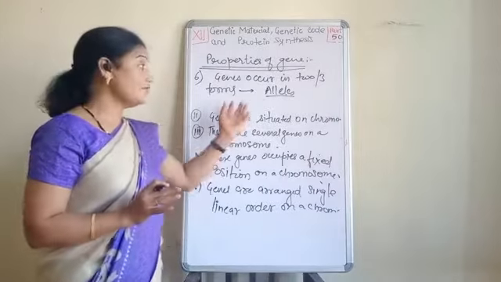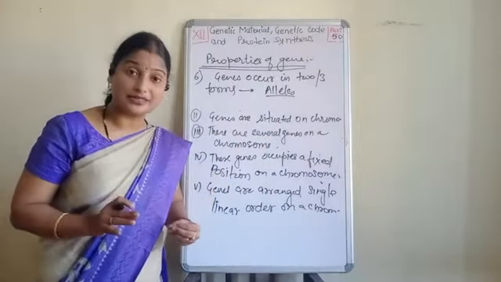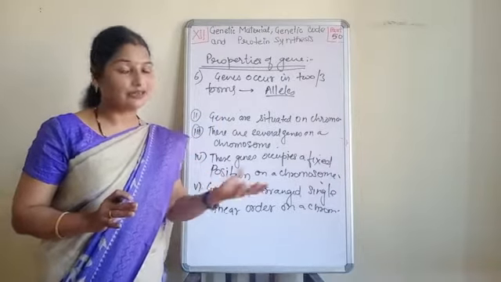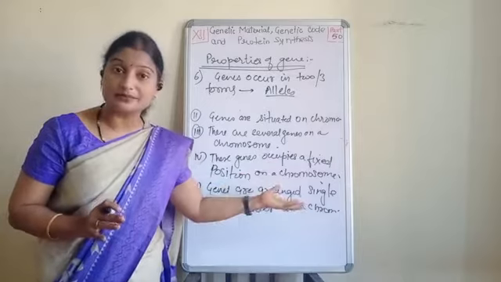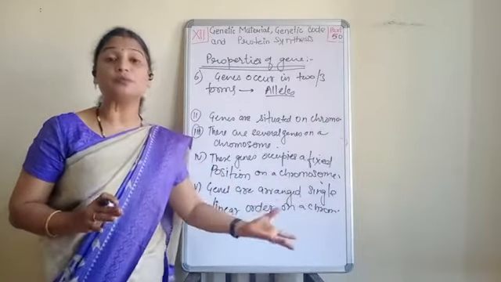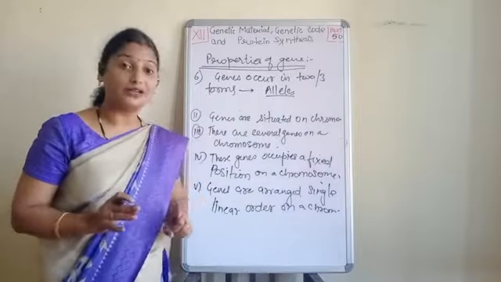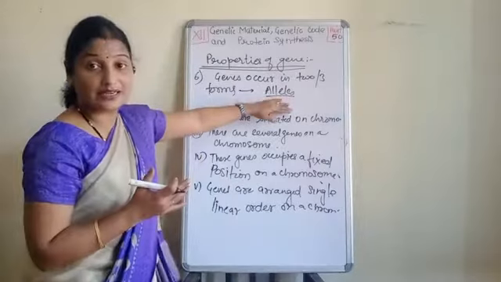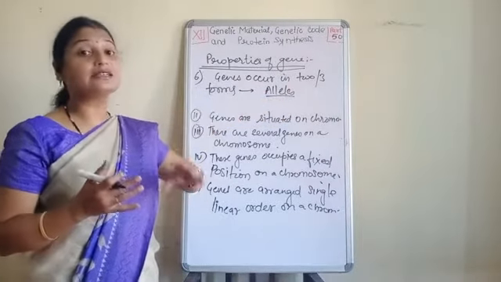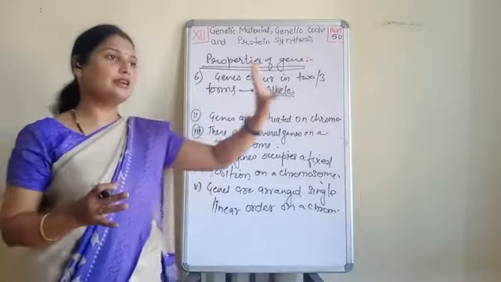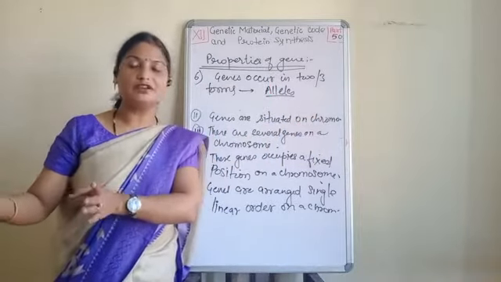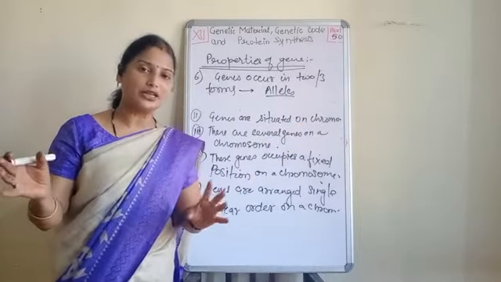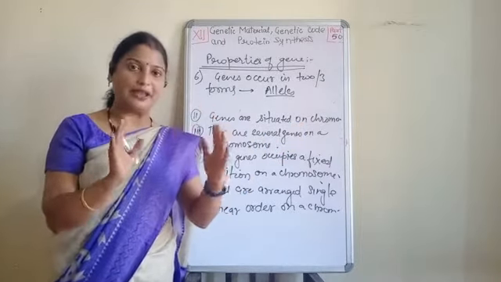Even we have seen that in some of the cases, more than 2 alleles control one trait, that we have seen in case of multiple allelism. So these alleles control the contrast expression. Clear? Like somebody is tall, then other one will be dwarf, capital T, and allele will be small t. Contrast pair will be controlled.